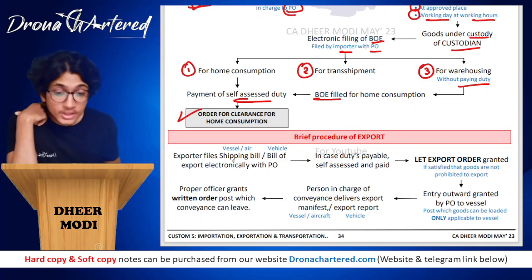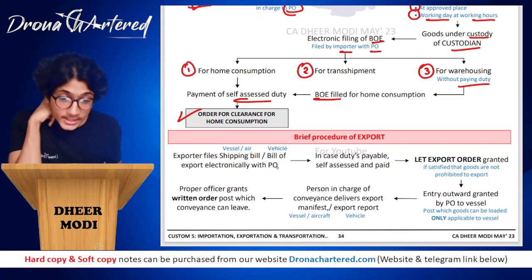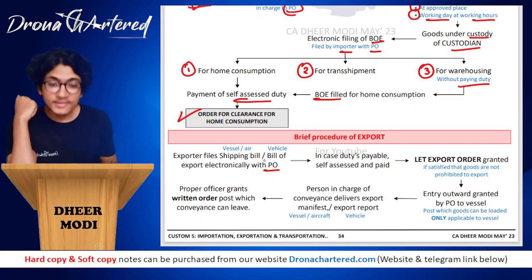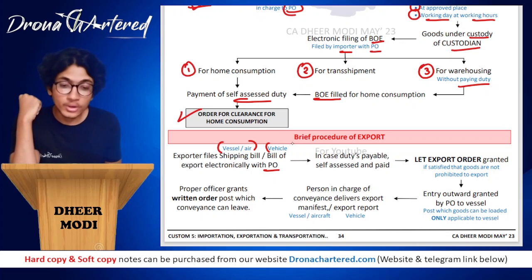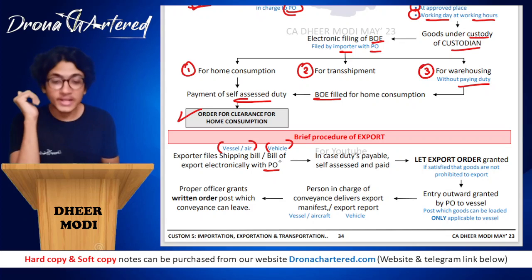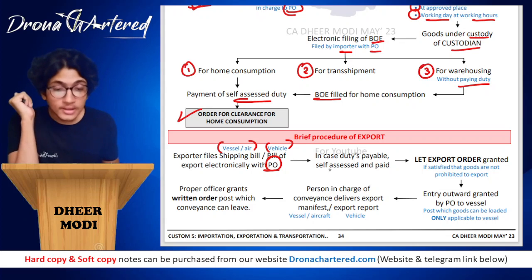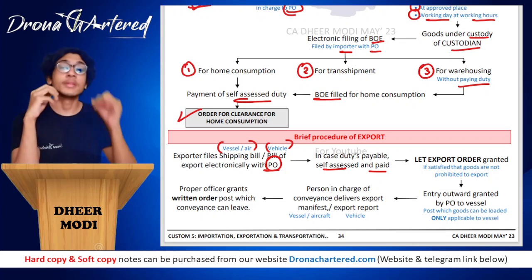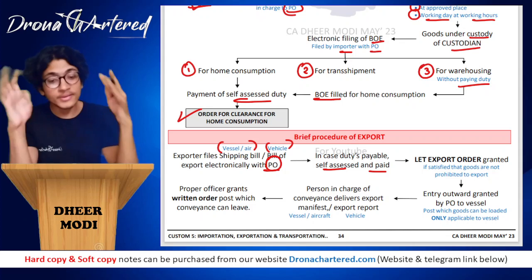So your exporter files the shipping bill or bill of export electronically with the PO. If you remember, we had studied that your shipping bill is for vessel and air, and your bill of export is for any vehicle. So the exporter will file it with the proper officer. In case the duty is payable, it is self-assessed and paid. So when the duty is payable, he has already self-assessed and paid.